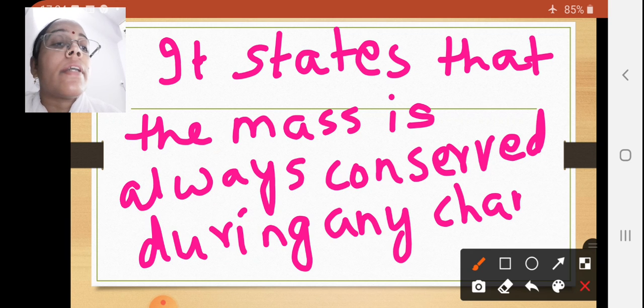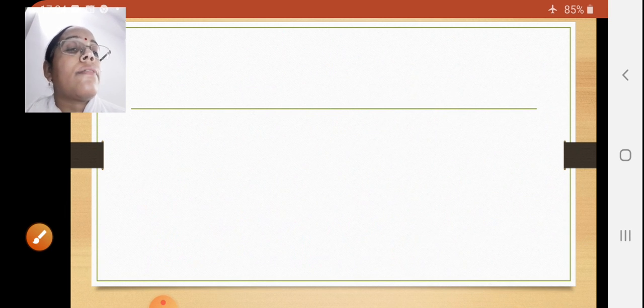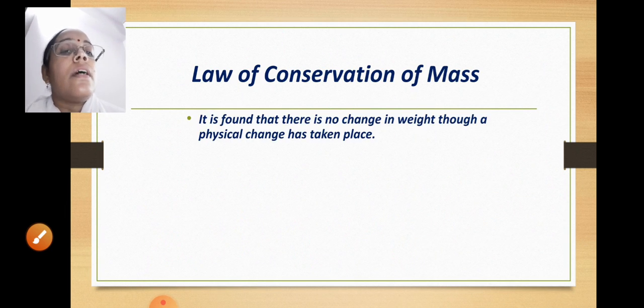We can state it in this manner also. So this is the first law, that is law of conservation of mass. Now it is found that there is no change in weight though a physical change has taken place.